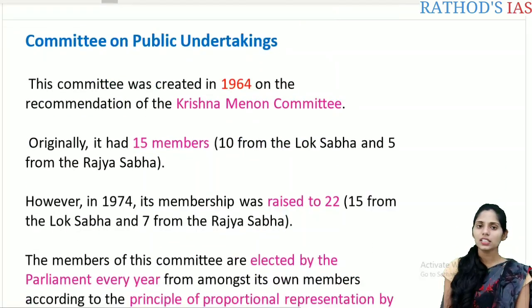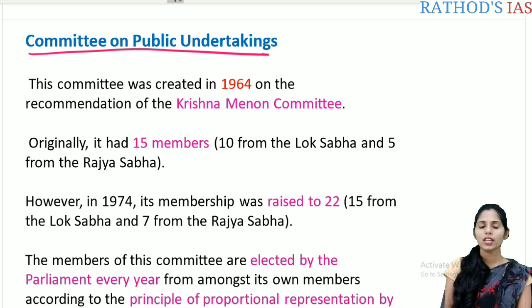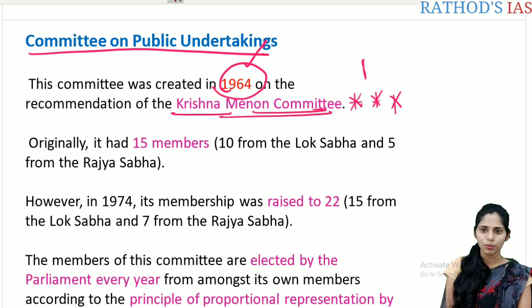And let us see the next important committee, that is the Committee on Public Undertakings. So this is the third committee under these financial committees. This committee was established in the year 1964 mainly on the recommendations of the Krishna Menon Committee. This Krishna Menon Committee is very important from the prelims point of view.